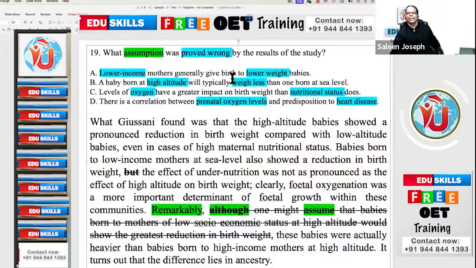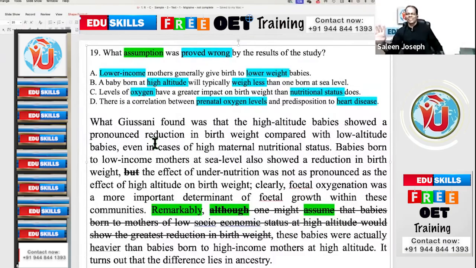Lower income mothers generally give birth to lower weight babies. Here they are saying, though you think mothers of low socioeconomic status at high altitude would show the greatest reduction in birth weight, no. They are saying you may think so, but in fact, these babies were actually heavier than babies of rich mothers. So, do poor mothers generally give birth to lower weight babies? No, Father.